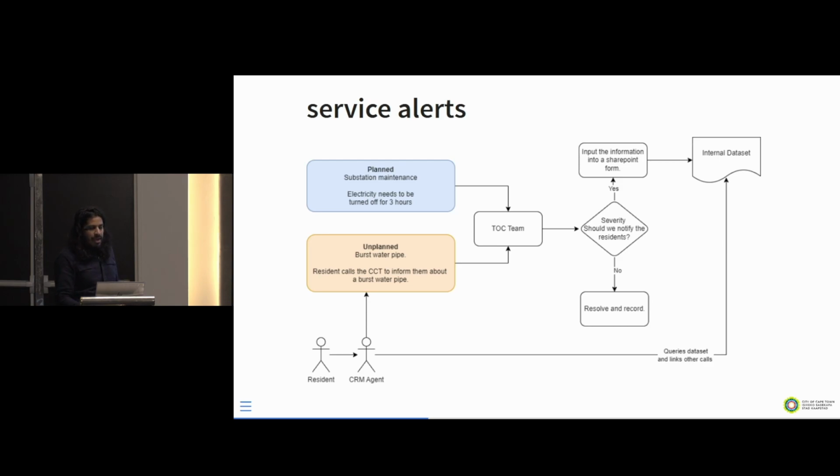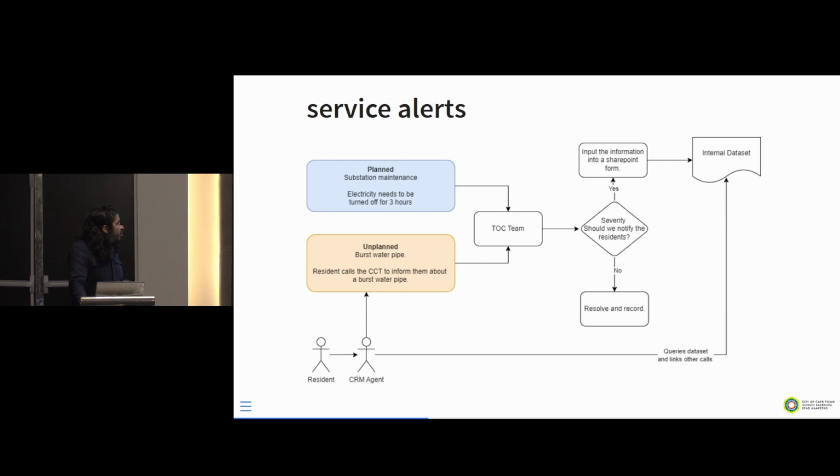In the city, you have something called the TOC team. They measure the severity and the impact, and basically it's a yes or no: do we need to inform the residents because it's going to impact them? If it's a no, they just resolve it and record it. If it's a yes, they input it into a SharePoint form and it's stored in an internal data set within the city, managed by some other unit.